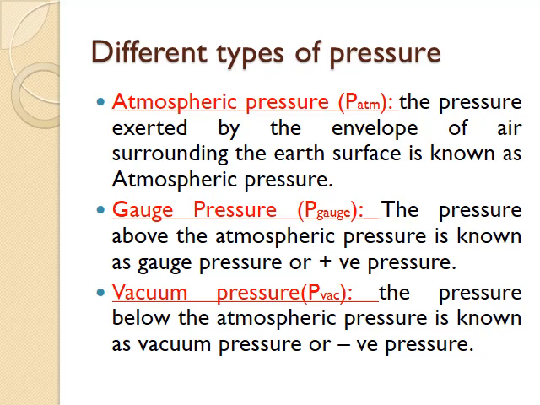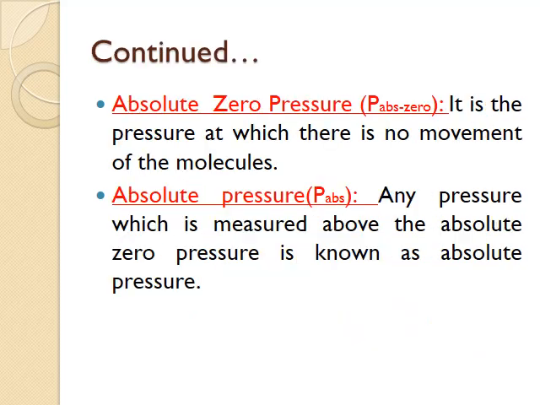I repeat once again. Atmospheric pressure is the pressure exerted by the envelope of air surrounding the earth. Gauge pressure is the pressure above the atmospheric pressure, and we will also call it positive pressure. And vacuum pressure is the pressure below the atmospheric pressure, and we will also call it negative pressure.